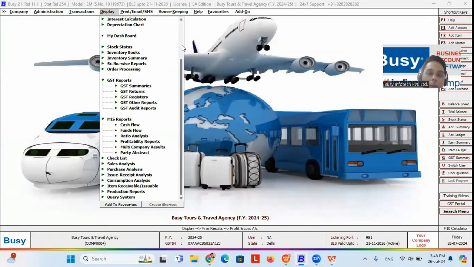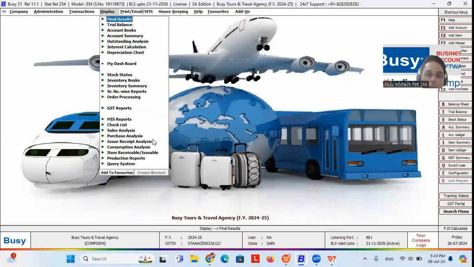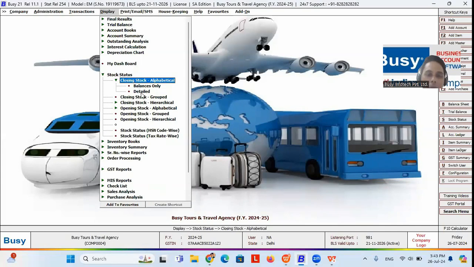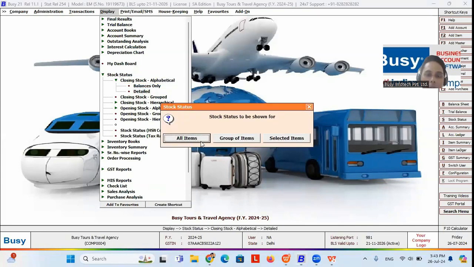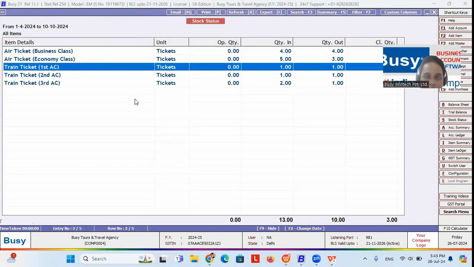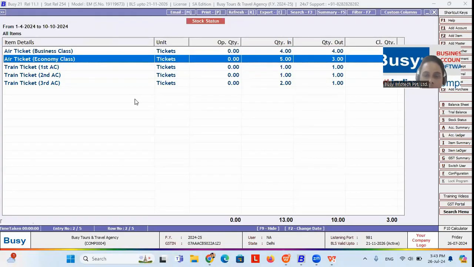In case you need to maintain your stock for the ticket, how many tickets you have purchased and how many tickets have been sold, in that case, you can get it from the stock status report also. From here, you can get to see the detailed stock report of all items, because all the tickets have been defined as an item. So you can track your stock ticket wise: how many tickets you have purchased, how many tickets have been sold, and what is the stock of the tickets.